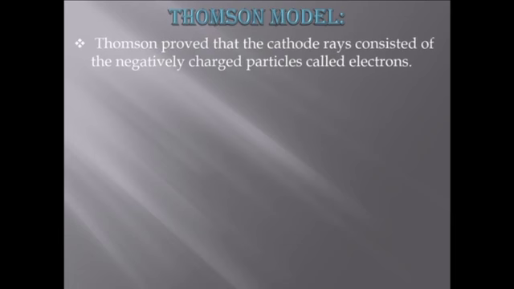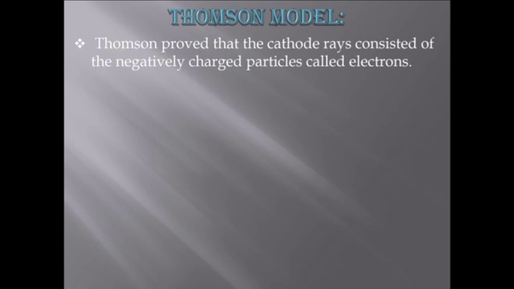The next model is the Thomson model. Thomson proved that the cathode rays consisted of negatively charged particles called electrons. He used the cathode ray tube experiment to prove that the cathode rays were made of electrons. Later on, protons were discovered. He was also aware of protons as well. He was also aware of the structure of atom given by John Dalton.